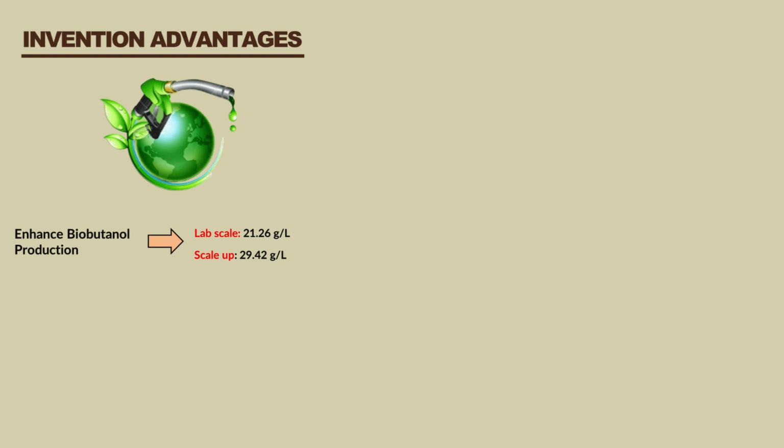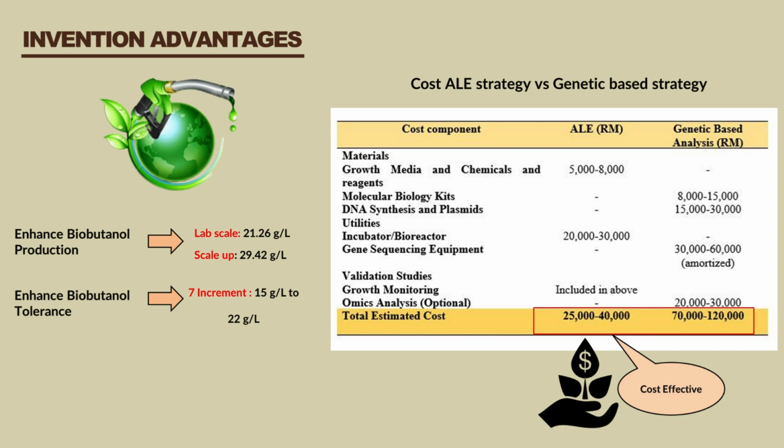As for invention advantages, our study has managed to enhance butanol production with significant improvement from lab scale to scaling up, and also butanol tolerance, in which there is a 7-fold increment, which is by far the highest compared to previous studies that only have a 1 to 2-fold improvement. In terms of cost estimation, it is also proven how cost-effective employing the ALE strategy is in contrast to genetic-based strategies.